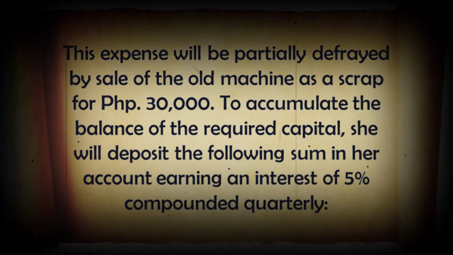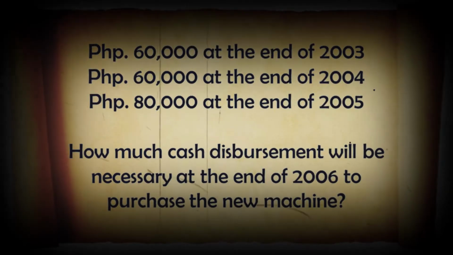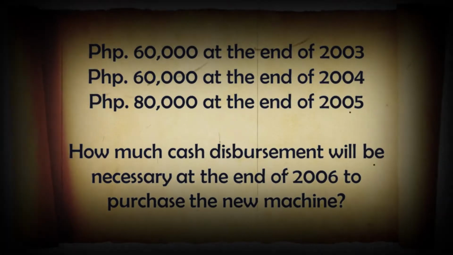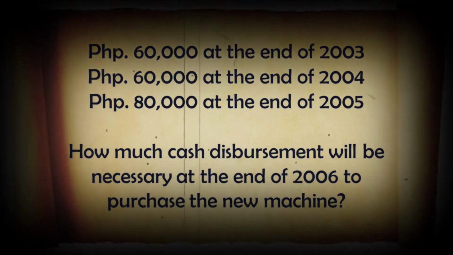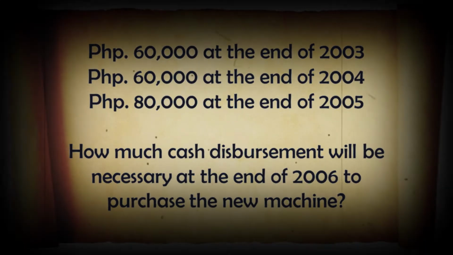To accumulate the balance of the required capital, she will deposit the following sum in her account, earning an interest of 5% compounded quarterly. 60,000 pesos at the end of 2003, 60,000 pesos at the end of 2004, and 80,000 pesos at the end of 2005. How much cash disbursement will be necessary at the end of 2006 to purchase the new machine?